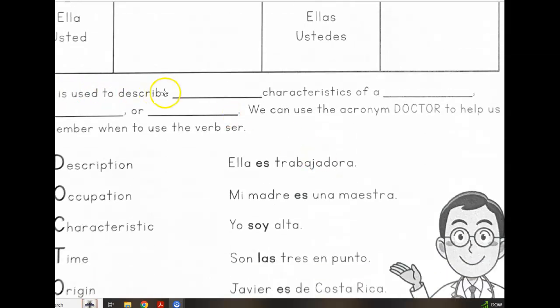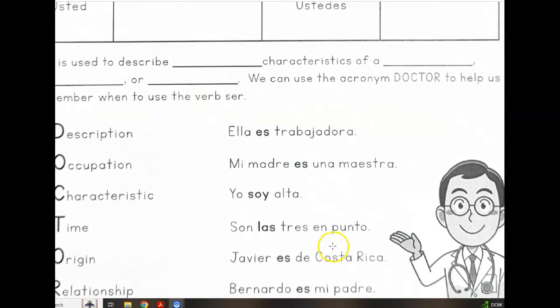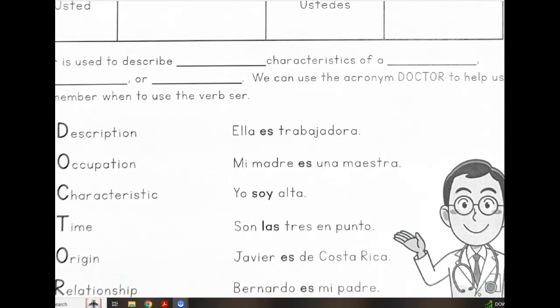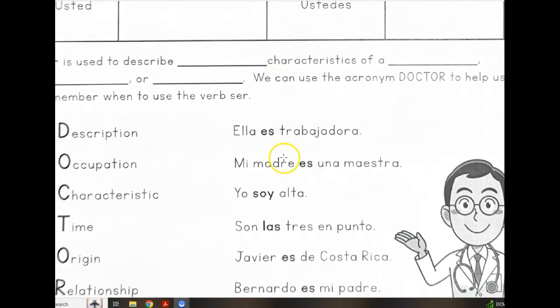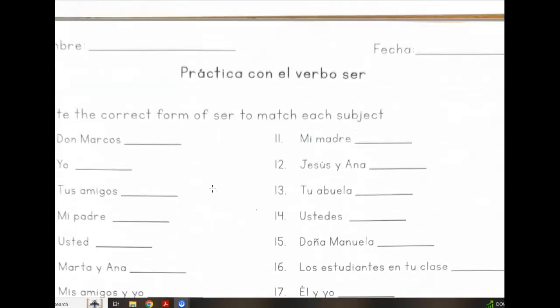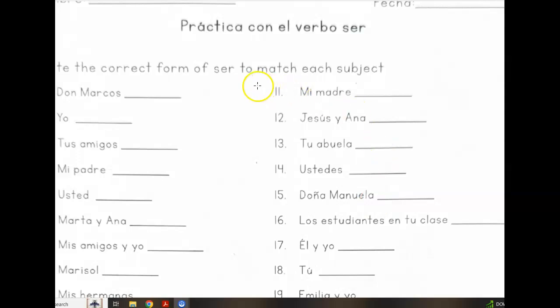Ser is used to describe personal characteristics of a person, place, or thing. Disregard the acronym doctor for now because we will go over it in greater detail toward the end of the year, as this is a Spanish 2 concept. Correct answers for these questions